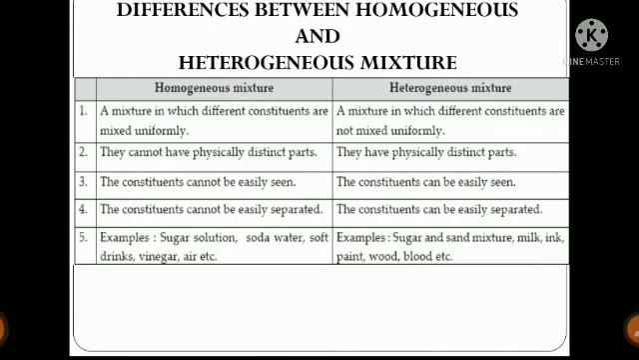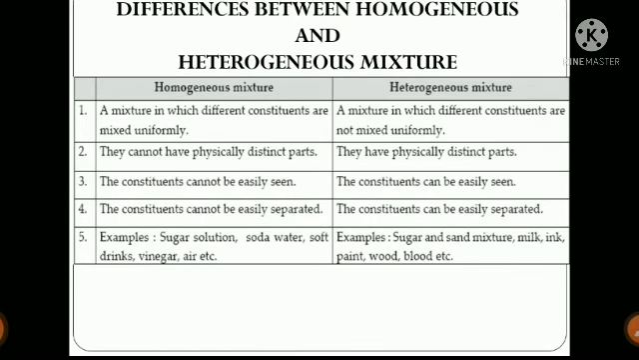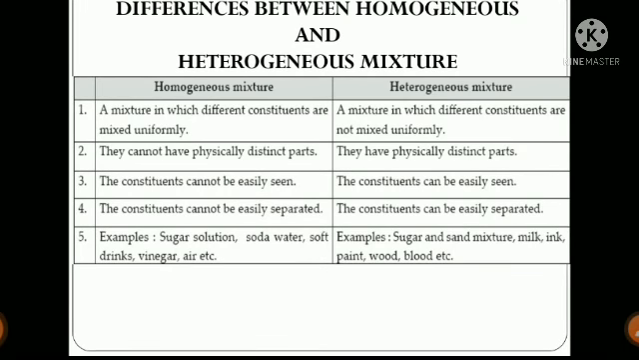So these are known as heterogeneous mixture. Number two, they can have physically distinct parts, because as in the last example I showed you, when we try to mix water and oil, there are two different distinct parts. One part is of oil, one part is of water. But in salt solution we could not see any distinct part, because in a homogeneous mixture we cannot have any physically distinct part. But in a heterogeneous mixture we can have physically distinct parts, and most of the time we will have,